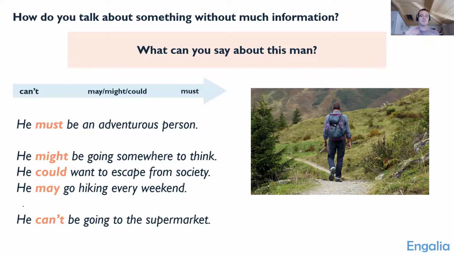Right. Good. So those are the words we can use. We can use must if we're very confident. We can use can't if we're very confident of a negative. And we can use might, could, and may if we don't really know and we're just making a guess.